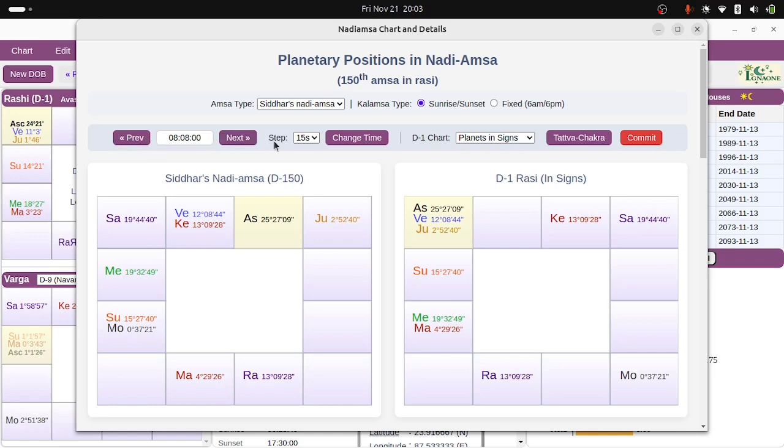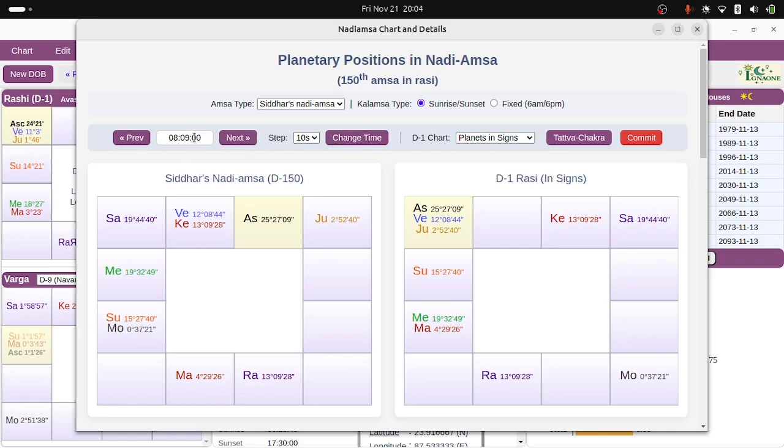So this is the time tool. You can move within seconds because if it is an equal division of Rashi, one Nadiamsa could be 12 minutes. That's space minutes, not time minutes. So you need this kind of micro adjustments in time. You can select, let's say, you want to move maybe 10 seconds, and then you can go forward, reverse, and when you hit change time, you do this. I'm moving. See, the time is changing. You can directly type here.